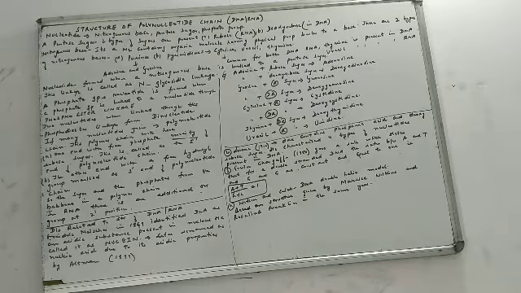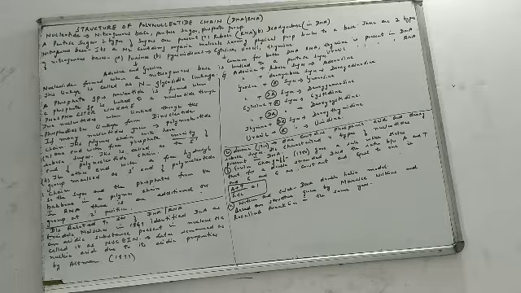First, nucleotide. When I say it's a polynucleotide chain, I need to know what is a polynucleotide. And if I need to know what is a polynucleotide, I need to first know what is a nucleotide. A nitrogenous base, a pentose sugar and a phosphate group. All 3 together is a nucleotide. So when I say nucleotide, I mean a combination of 3 things: a nitrogenous base, a pentose sugar and a phosphate group.